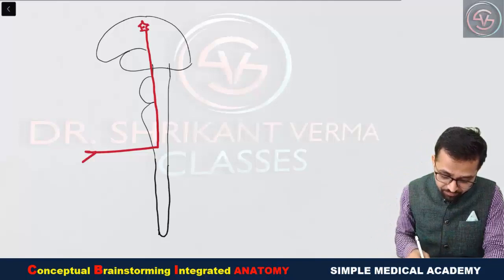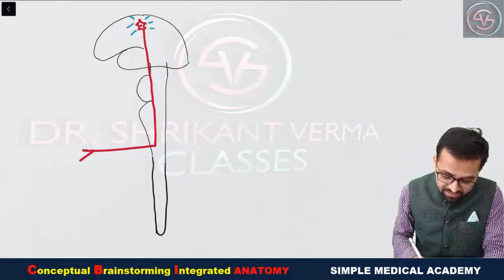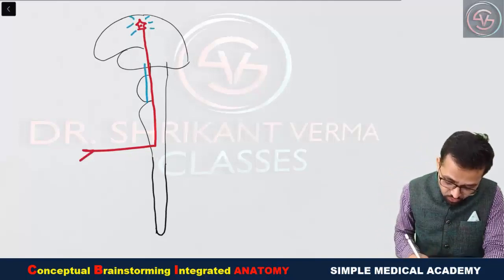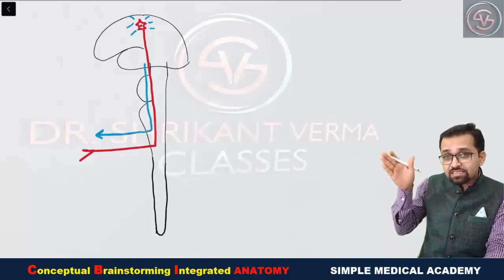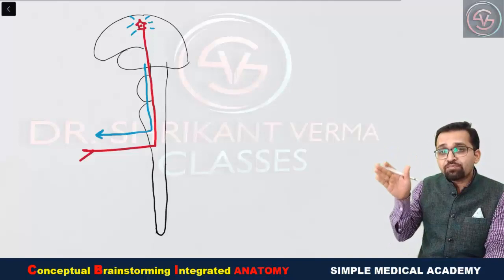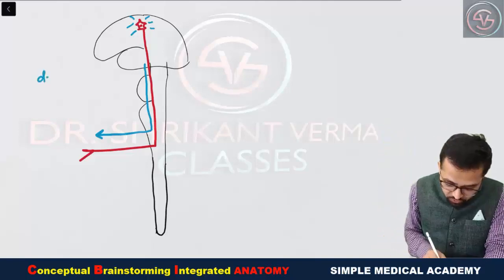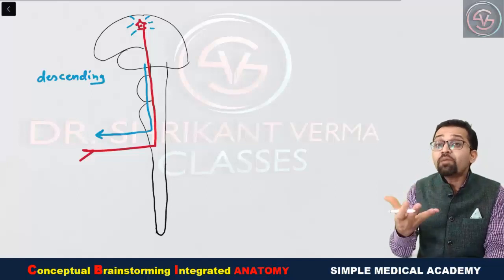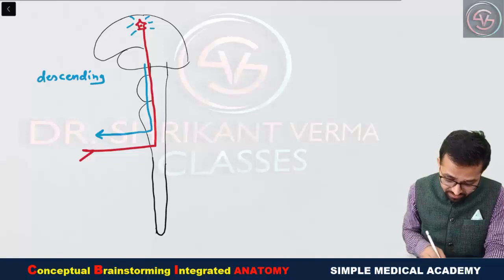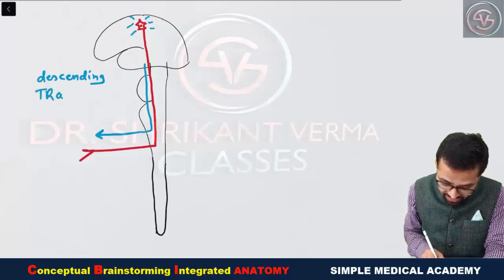So what will happen? Any impulse which is generated at the cerebral cortex, that will go downside and to the periphery. So you can observe these axons are carrying the impulse from brain to the downside. That's why these are known as descending axon. And if multiple bundles will present, then definitely it will be known as descending tract.